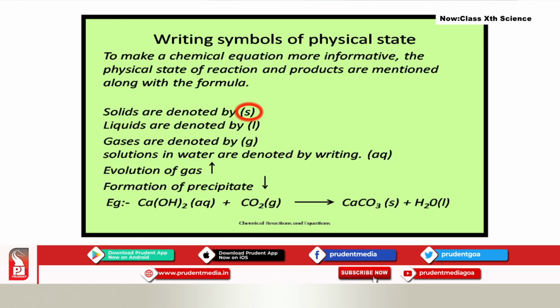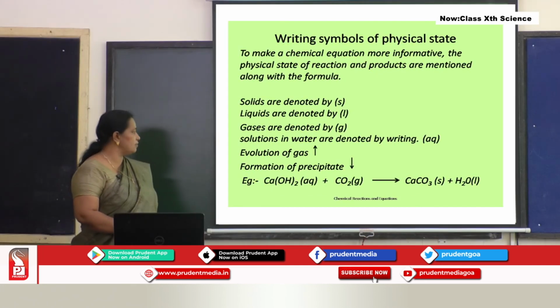Liquids can be denoted by writing small letter L, and gases can be denoted by G. Solutions in water are expressed by writing AQ. What is AQ? Aqueous solution. Solution made with the help of water, where water is the solvent.